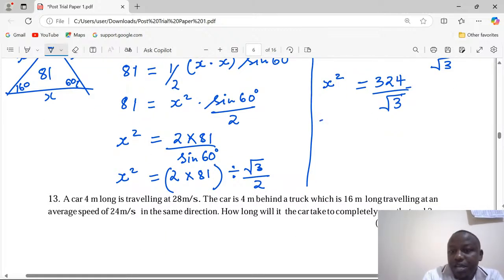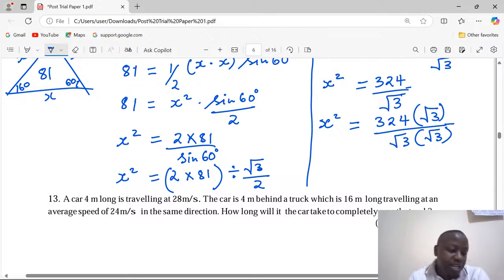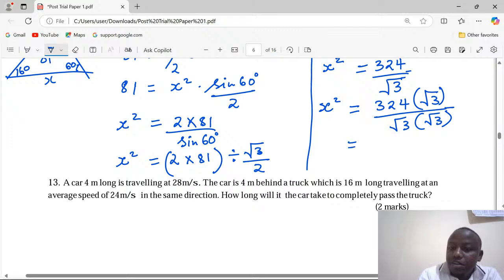So to rationalize this, we have to take 324 out of the square root of 3, and we multiply both the denominator and also the numerator with the same surd. Because it's not a binomial for us to go to the conjugates, we just multiply both numerator and denominator with the same thing. So 324 over 3 multiplied by the root of 3.